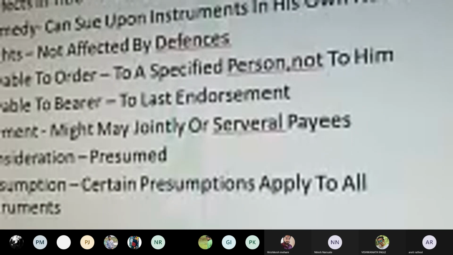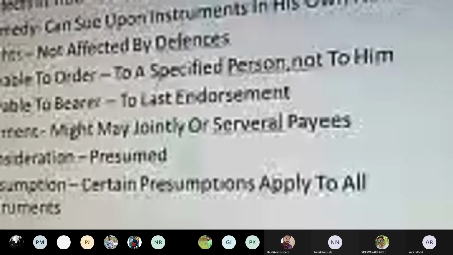Payable to the order or payable to the bearer. So here a negotiable instrument can be paid to a specific person, that is to whom it has been ordered, or the payment can be made to a bearer person also. For example, if you have prepared a particular check and on it you have specifically mentioned the name as pay to Mr. Sanket Charkha, then accordingly the payment will be specifically given to Mr. Sanket Charkha, and if it is a crossed check, it will be deposited into my account only, and I will not get the cash payment also.